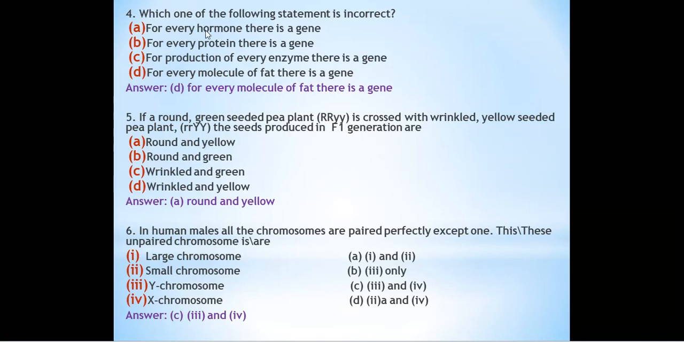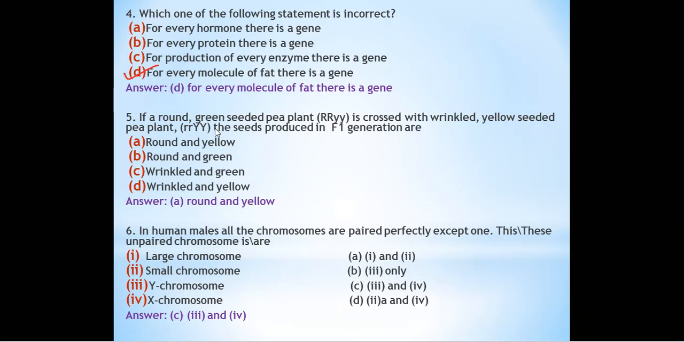Yes, for hormone a gene is there, for protein also a gene is there, and for enzyme also a gene is there. But for molecules of fat, a gene is not there. So the incorrect option is option D, because proteins and hormones are controlled by some specific gene, whereas fats are not controlled by a gene. So this is the incorrect option.